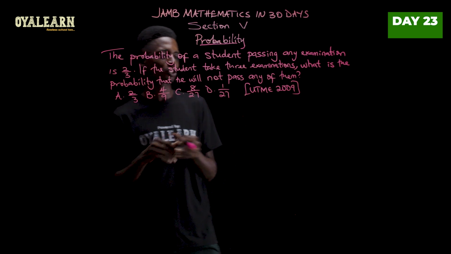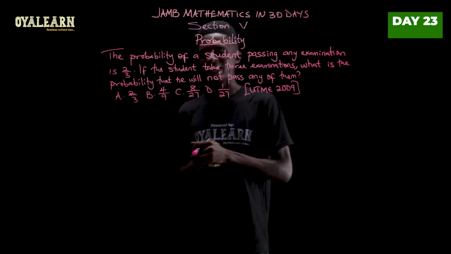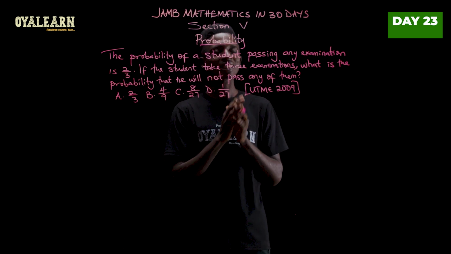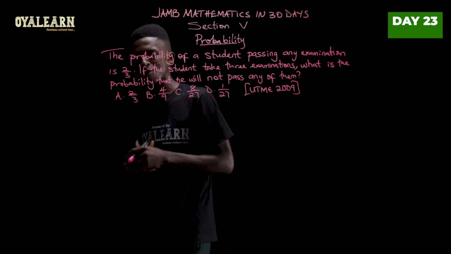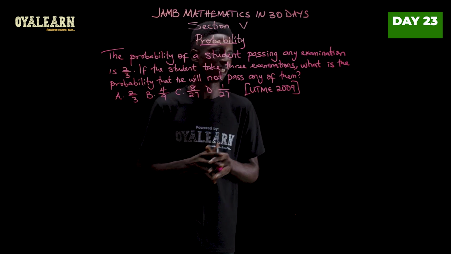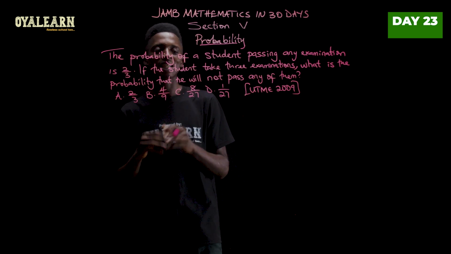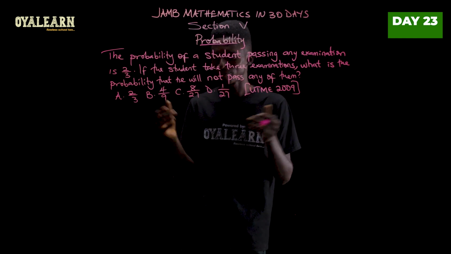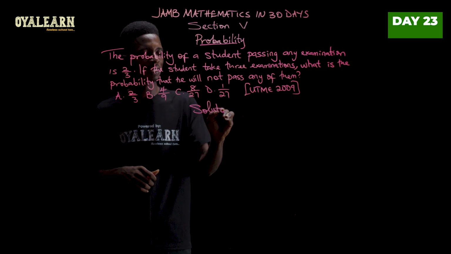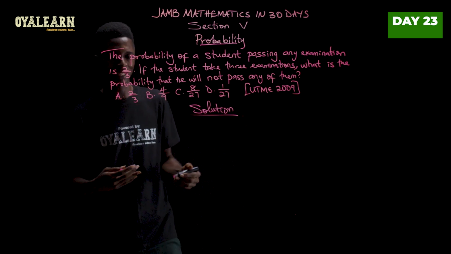Now let's solve this question from 2009, which says the probability of a student passing any examination is 2 over 3. If the student takes 3 examinations, what is the probability that he will not pass any of them? So in this case, we are given the probability that the student will pass an exam.